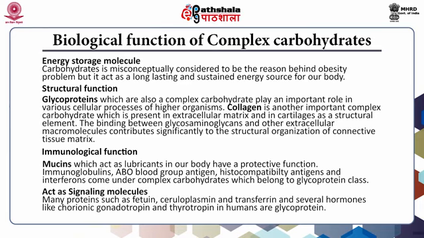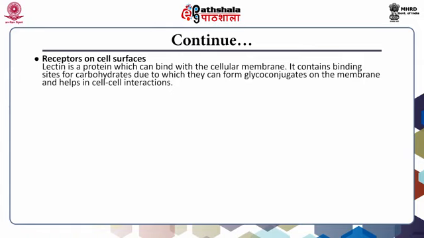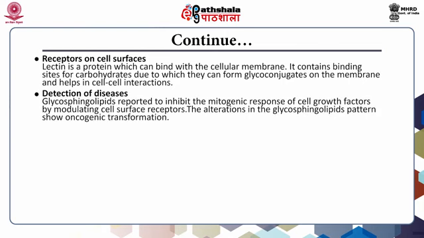Acts as signaling molecules. Many proteins such as fetuin, ceruloplasmin and transferrin and several other hormones like chorionic gonadotropin and thyrotropin in humans are glycoproteins in nature. Receptors on cell surfaces. Lectin is a protein which can bind with the cellular membrane. It contains binding sites for carbohydrates due to which they can form glycoconjugates on the membrane and help in cell-cell interactions. Detection of diseases. Glycosphingolipids are reported to inhibit the mitogenic response of cell growth factors by modulating cell surface receptors.